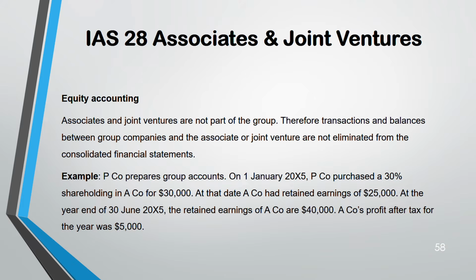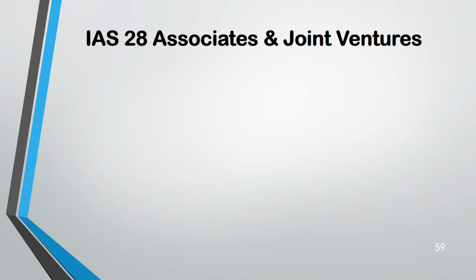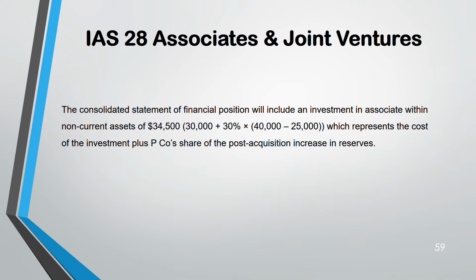How will you account for it? This is a question. So in your statement of financial position, from 25,000 to 40,000, it increased. So the difference you take and apply 30%, because that is the associate's percentage, plus the cost of the associate, that is 30,000, becomes 34,500. So you will record it as a non-current asset, investment in an associate, 34,500.